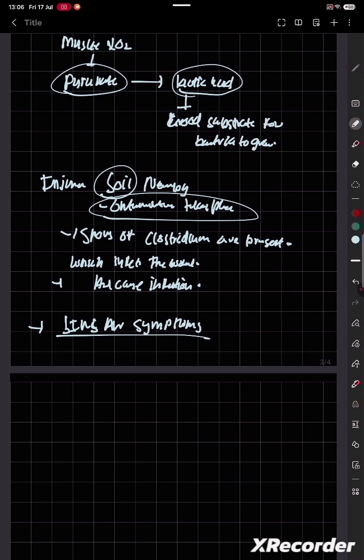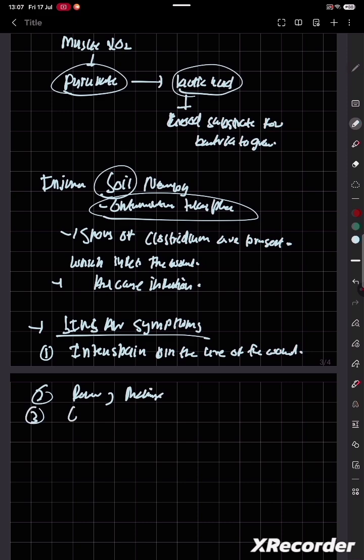Next, signs and symptoms. Okay. So what is the first sign and symptom? First sign would be intense pain on the area of the wound. Meaning there's going to be very much pain on the area where the wound has occurred. Second, fever is going to occur. Fever, malaise.